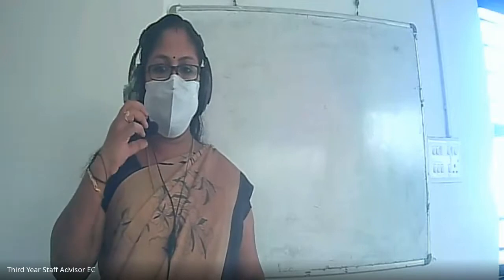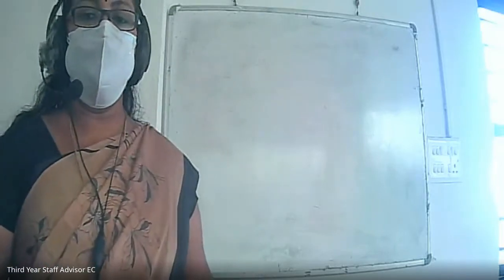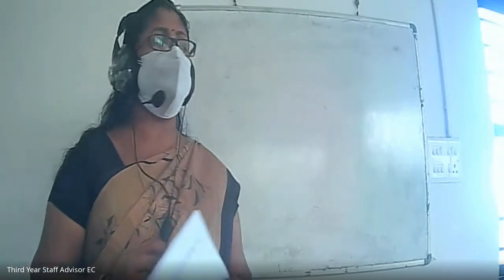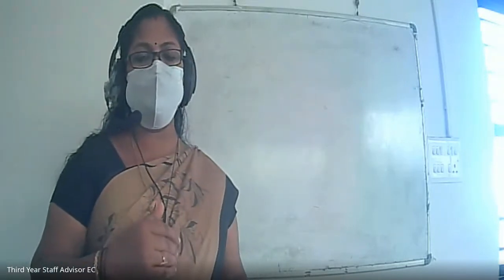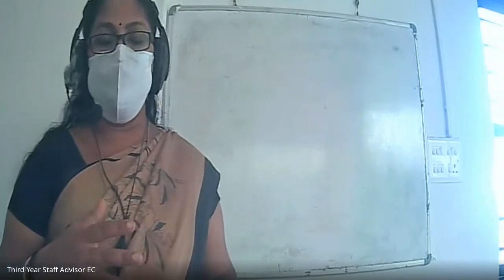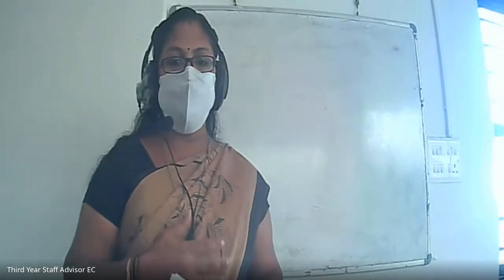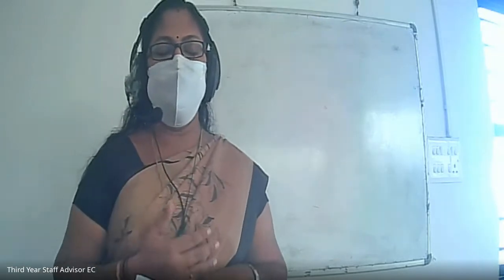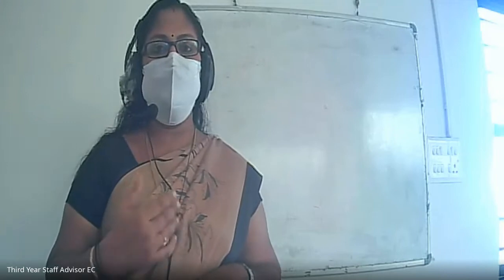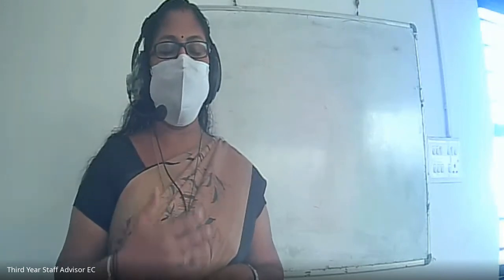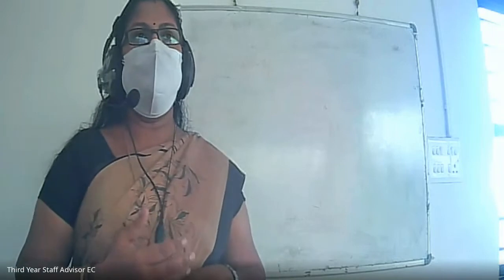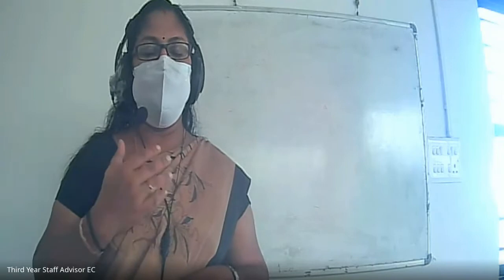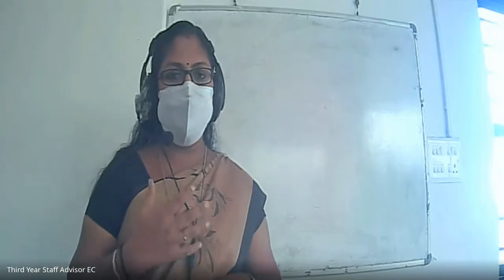Good morning, dear students. Today we are going to discuss typical values of op-amp parameters. In the last class we discussed ideal values of op-amp: internal impedance, meaning input impedance, output impedance, gain, slew rate, CMRR, etc. You know that the gain of an ideal op-amp is infinity, but in practice infinity gain cannot be achieved.